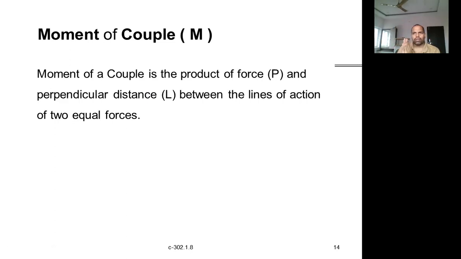The moment created by a couple, if you take any point in the plane, will be the same about any point, because the two parallel forces are there in opposite directions. If you take the moment about any point on that line, the moment will be the same. Let us see one problem also in this.